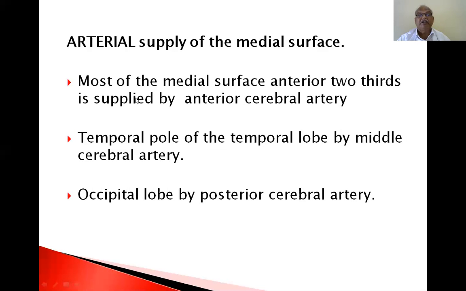Arterial supply of the medial surface. Most of the medial surface, the anterior 2/3, is supplied by the anterior cerebral artery. The temporal pole of the temporal lobe is supplied by the middle cerebral artery. The occipital lobe is supplied by the posterior cerebral artery.